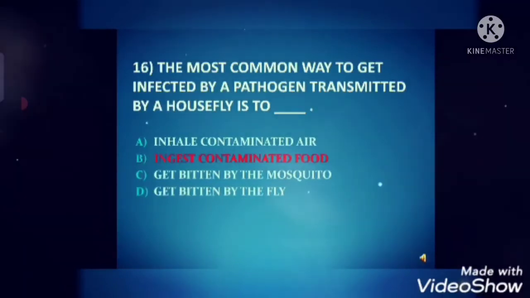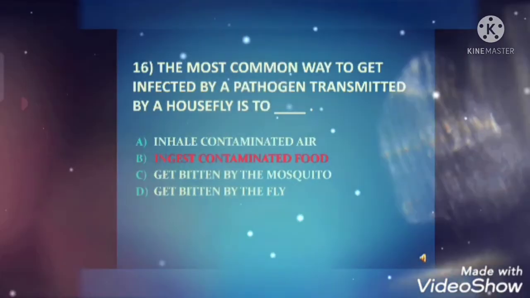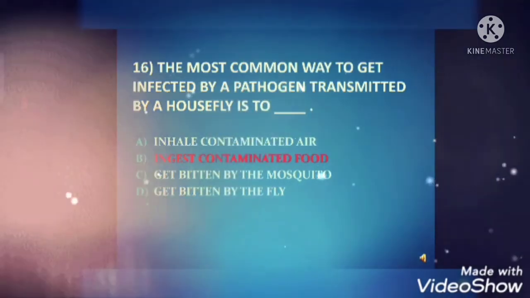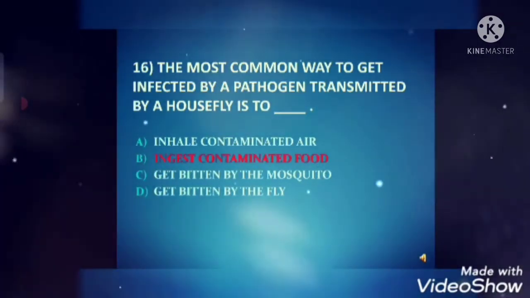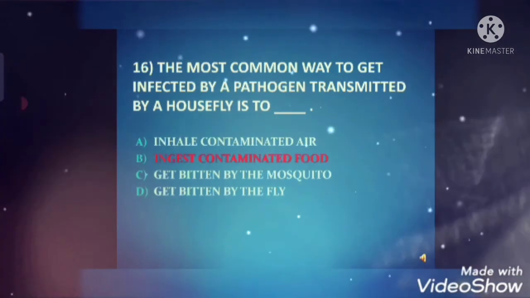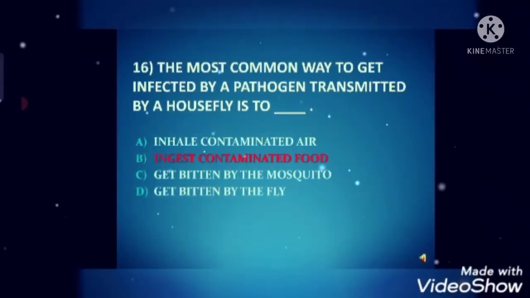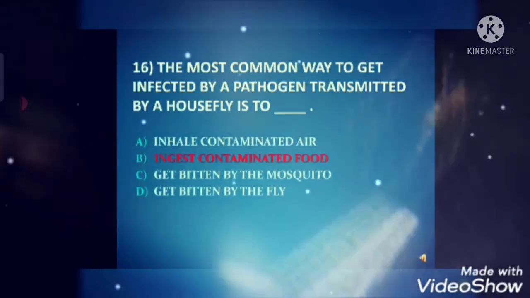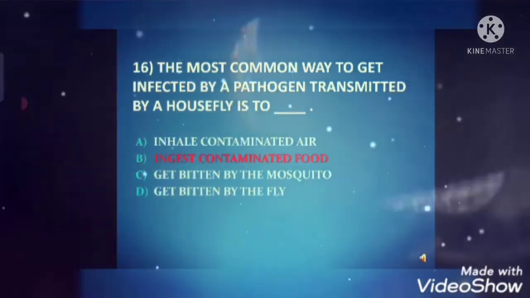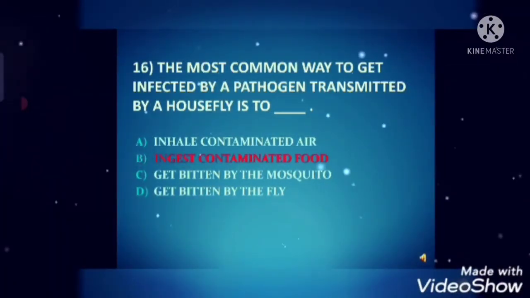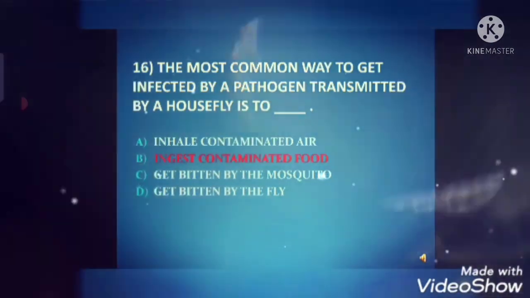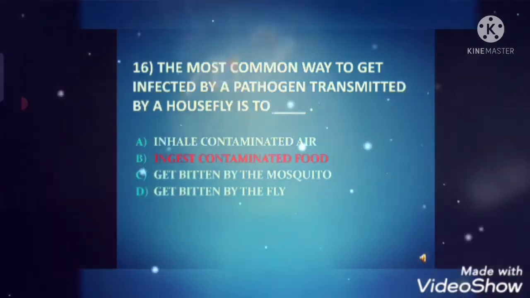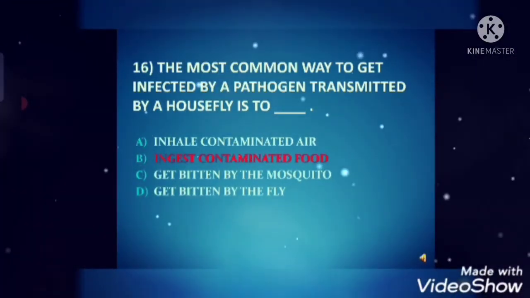Next question is, the most common way to get infected by a pathogen transmitted by a housefly is to dash. Answer is option B, ingest contaminated food. Flies can spread disease because they feed freely on human food and filthy matter. Also, the fly picks up disease-causing organisms while crawling and feeding.